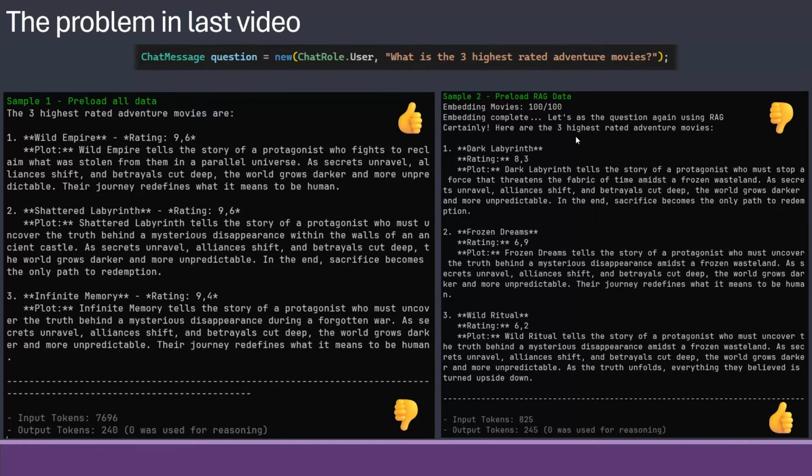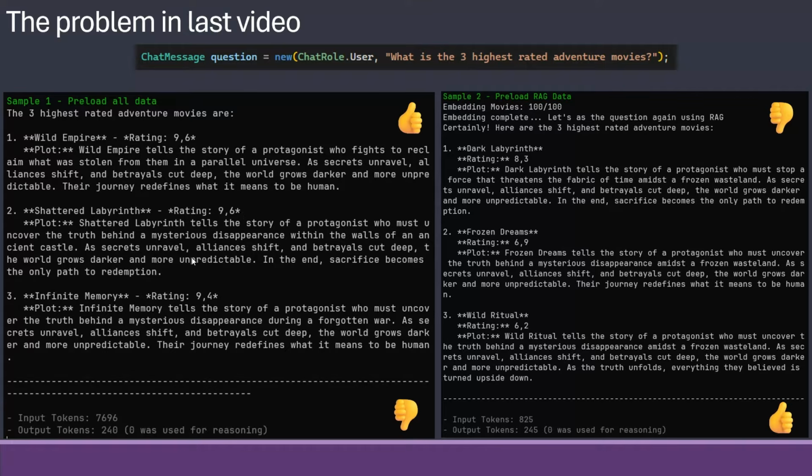Then we began to use RAG, and quite simply just added our data into a RAG database and did similarity searches and asked exactly the same question. And while we got our tokens down, which is the primary reason for RAG, we actually got a pretty poor result. So we saw that this Dark Labyrinth was 8.3. So none of the original ones were here.